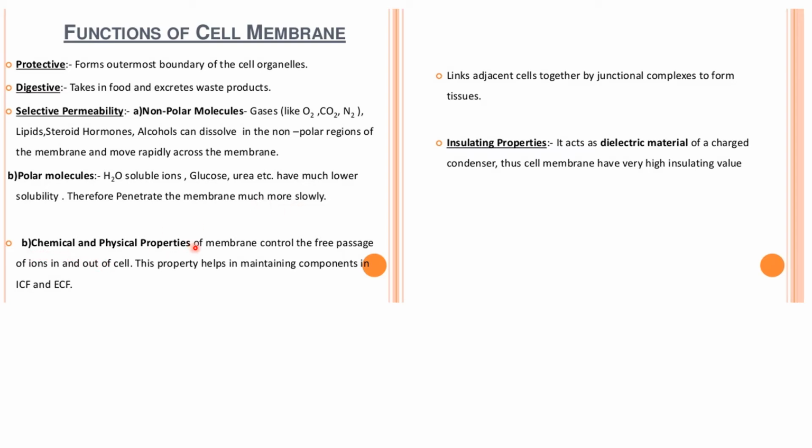Chemical and physical properties of the membrane control the free passage of ions in and out of the cell. This property helps in maintaining the components of the intracellular fluid and extracellular fluid. Intracellular fluid means the fluid which is present inside the cell, and extracellular means present outside the cells. So the equilibrium is maintained between both.